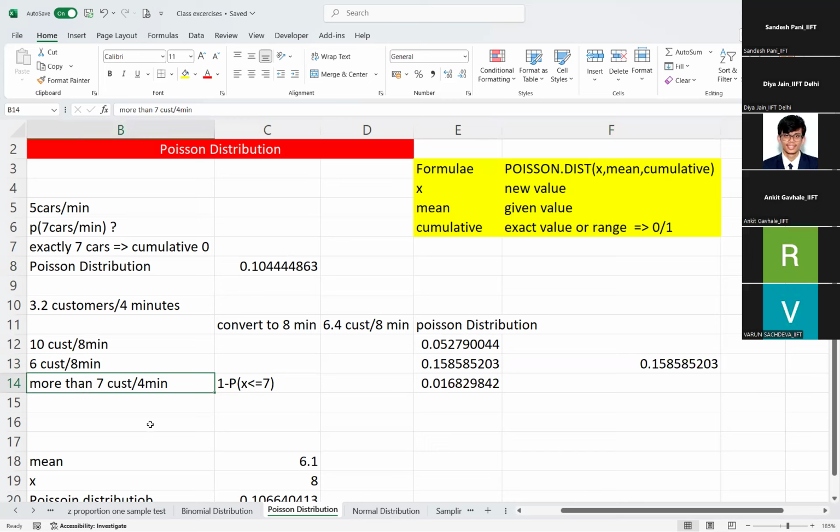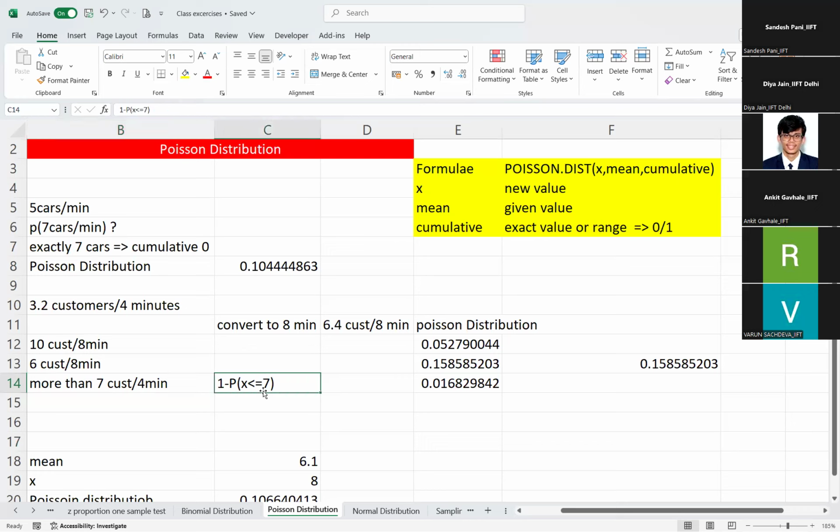The next question is the same. What is the probability of getting more than 7 customers for 4 minutes? So the question value is for 4 minutes. Here 3.2 customers for 4 minutes. They are asking you need to get more than 7 customers for 4 minutes. Means 1 minus the probability of the customers less than or equal to 7.